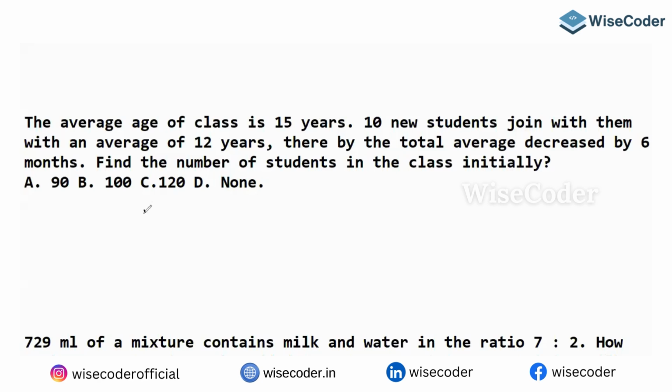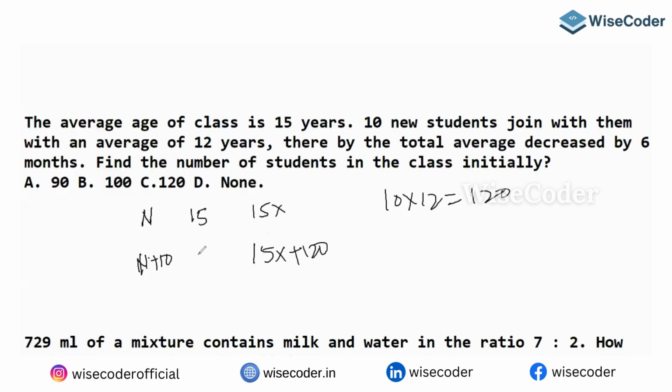Initially there are x students and their average is 15 years. So the sum, can I say 15x? 10 new students joined, so total students you can say x plus 10. They joined with an average of 12 years. So 10 into 12, their sum is 120. So the new sum, I can say 15x plus 120.